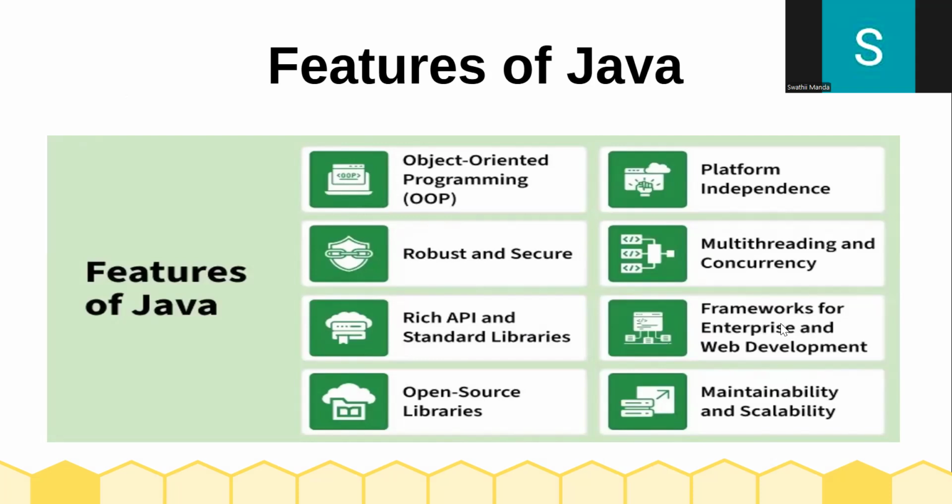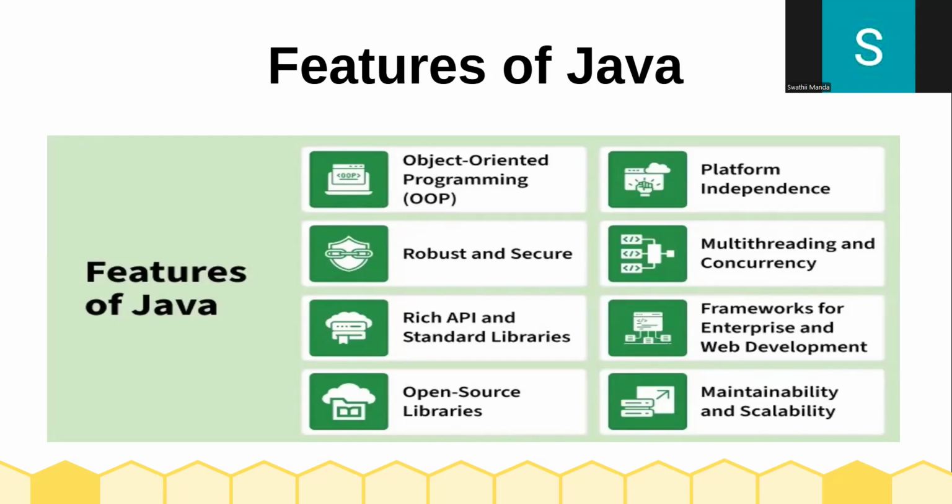Okay. Next one is frameworks for enterprise and web application development. Java supports powerful frameworks like Spring, Spring Boot, Hibernate, JSF. Why it is important: if we write code in Spring Boot, Spring or Hibernate, it is faster development with less code, and it is the industry standard. Let me give a real-time example: e-commerce websites, REST APIs and microservices. These are real-time examples for frameworks and enterprise web development.